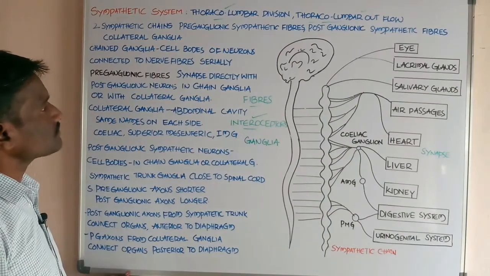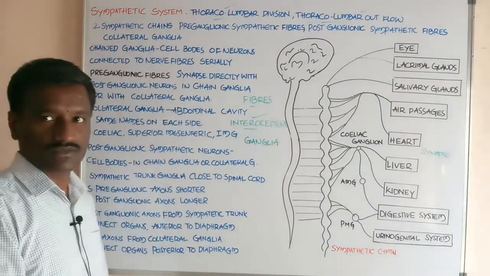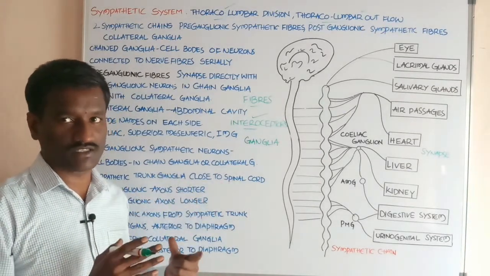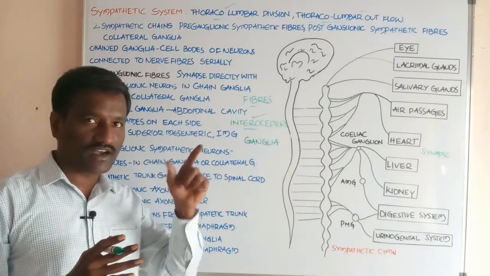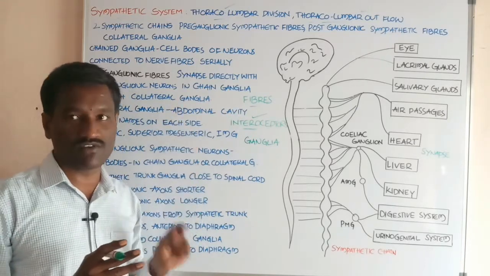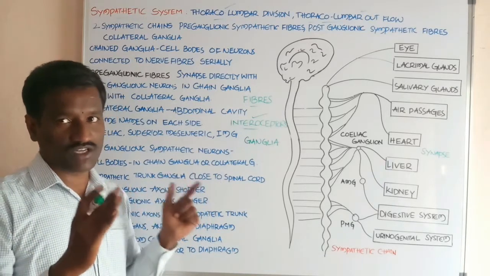And students, there are two sympathetic chains. One pair of sympathetic chains is present at either side of the dorsal aorta. It is the main blood vessel. On either side there are two sympathetic chains.